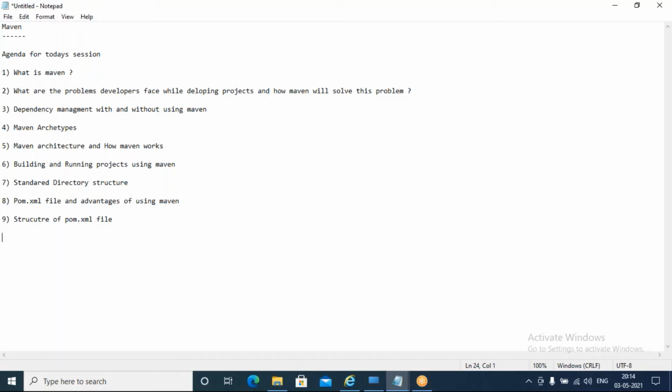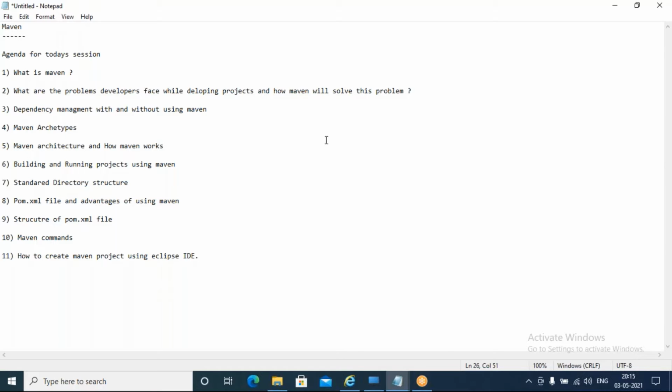Then we are going to talk about Maven commands. Then we will see how to create a Maven project using Eclipse IDE. All right, so these many points we need to discuss on Maven.